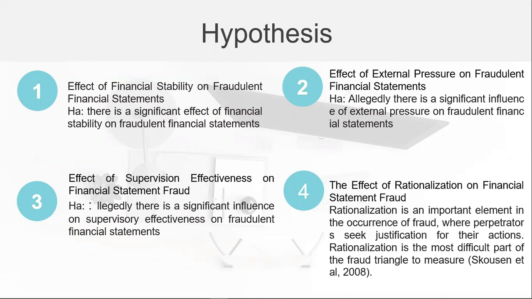Number 3, effect of supervisory effectiveness on financial statement fraud. Final hypothesis is allegedly there is a significant influence of supervisory effectiveness on fraudulent financial statements. And number 4, the effect of rationalization on financial statement fraud.